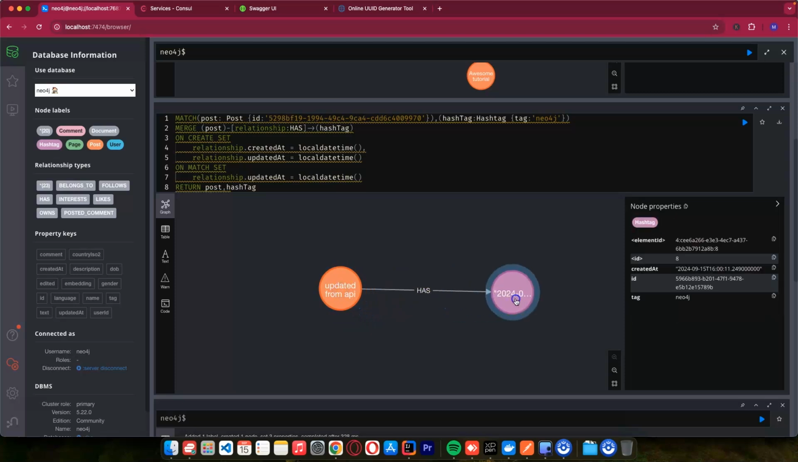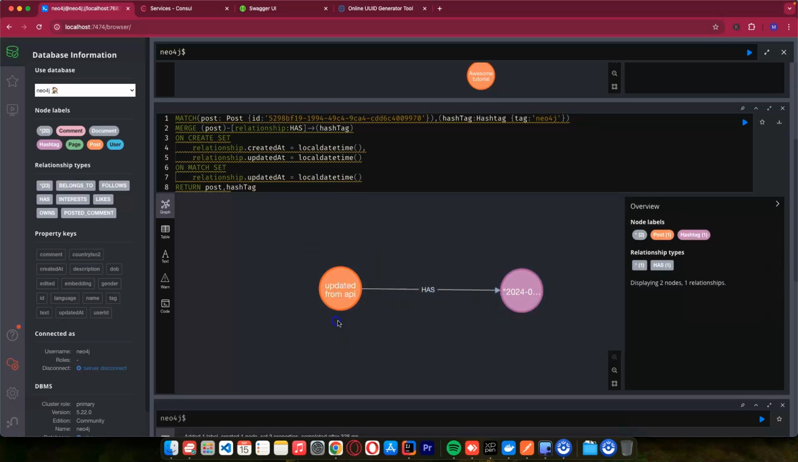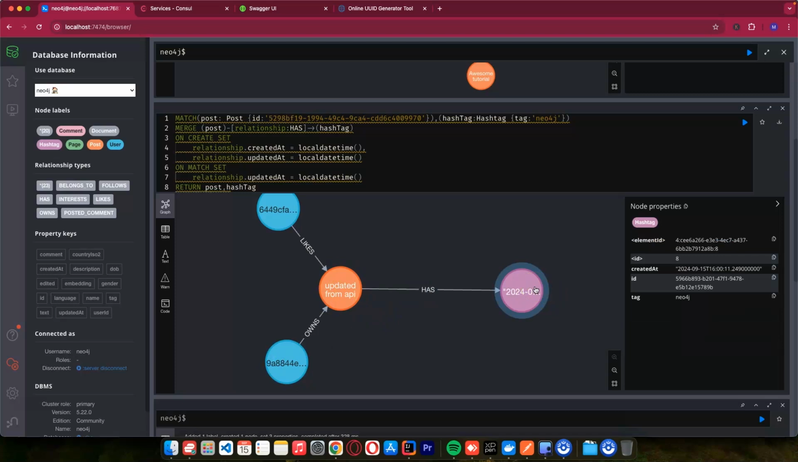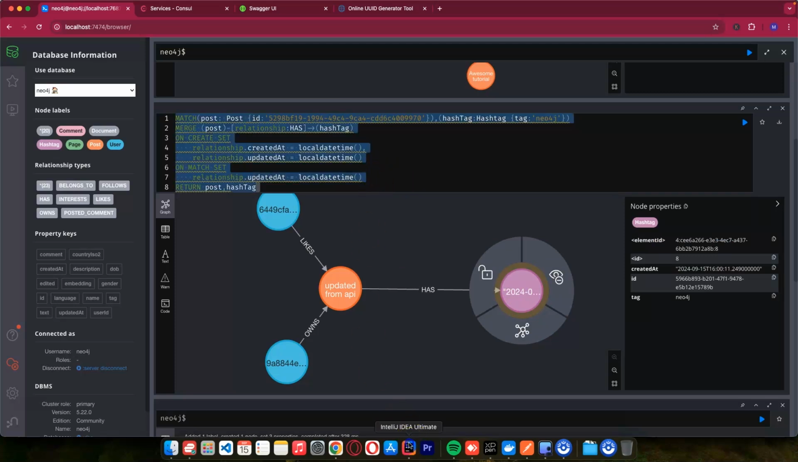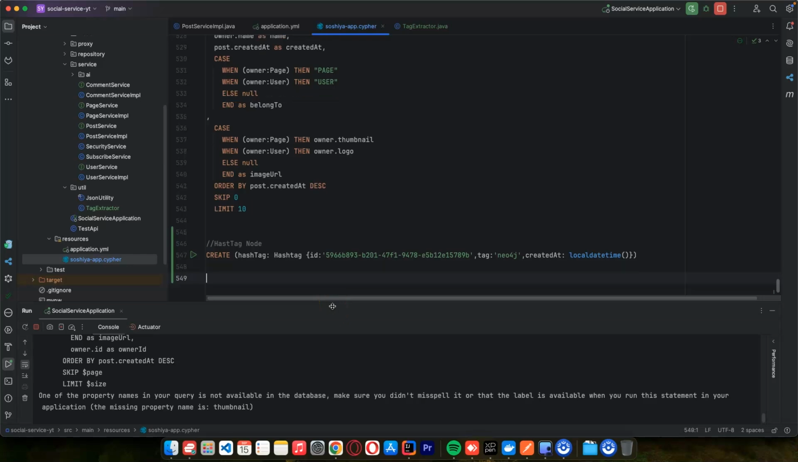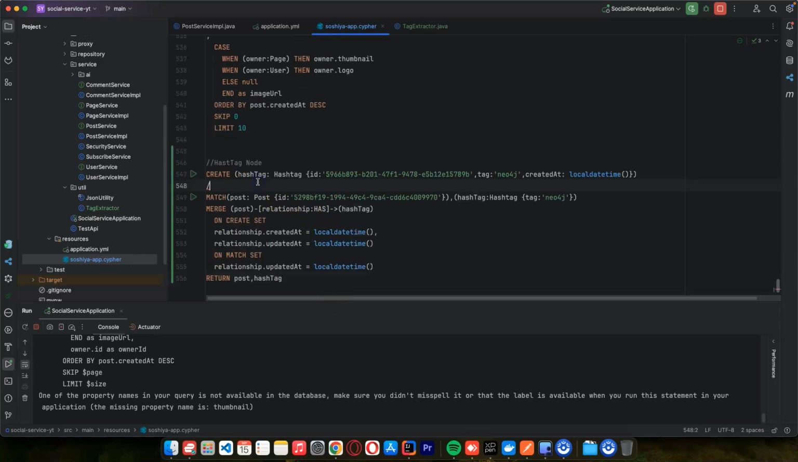you can see this post has this hashtag. So if I maximize, with this relationship, this is how we create relationship. This post has this hashtag. If in your post description you put many hashtags, we are going to create these nodes dynamically using the query that I showed you. So let's copy this one, and this query is for add post hashtags. Okay, so this is the hashtag. So this is the add post hashtag relationship.